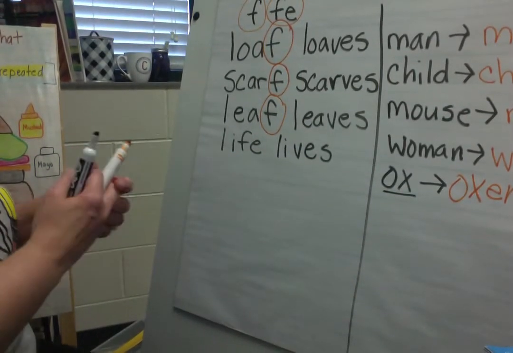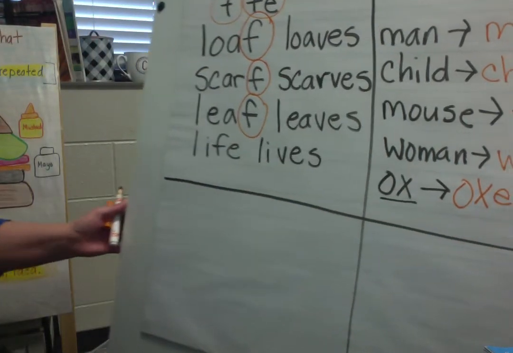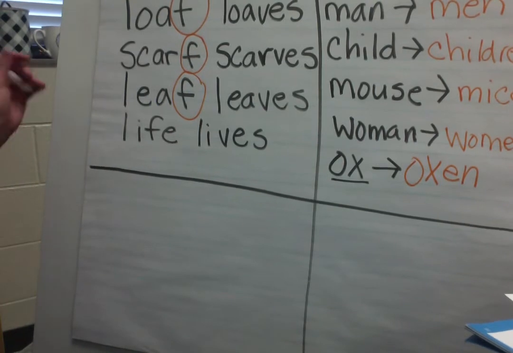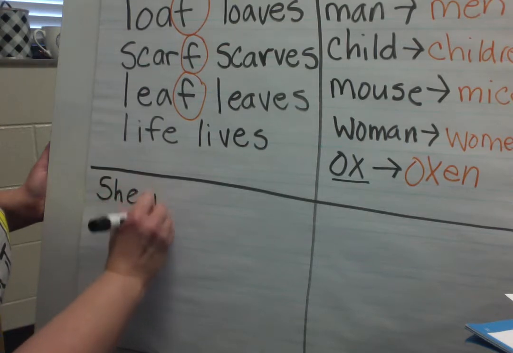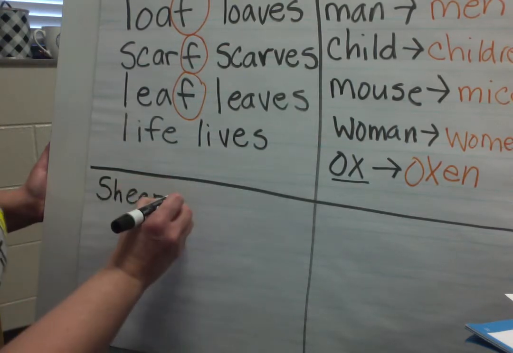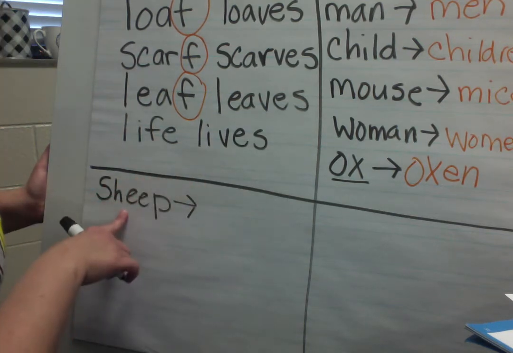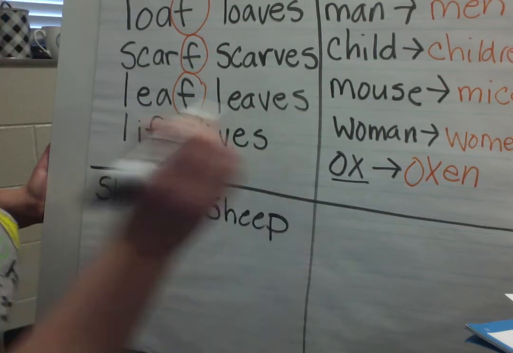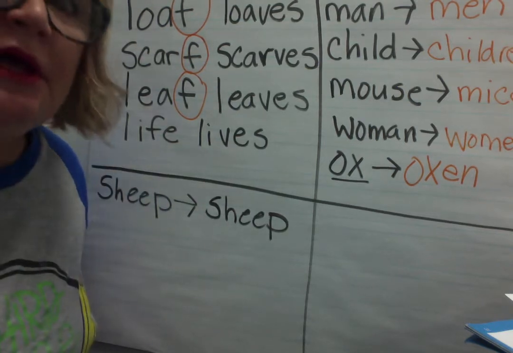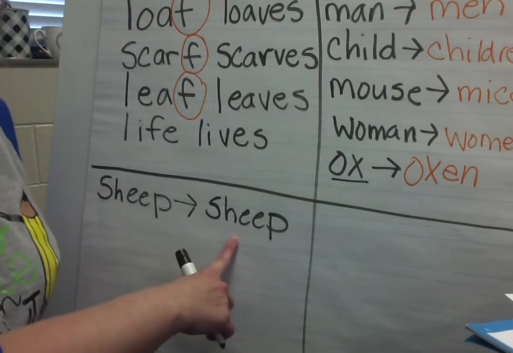Now there's also some plural nouns that remain the same. These plural nouns remain the same, and I want to talk to you about those, okay? So, if I have one sheep, I say sheep. If I have more than one sheep, I still say sheep. So, sheep singular, more than one sheep plural is still sheep. I wouldn't say, little Bo Peep, she lost her sheeps. That doesn't sound right. But I could say, little Bo Peep lost her sheep.